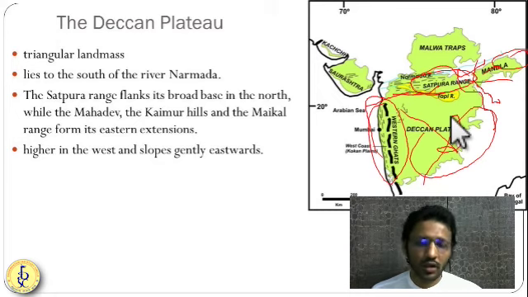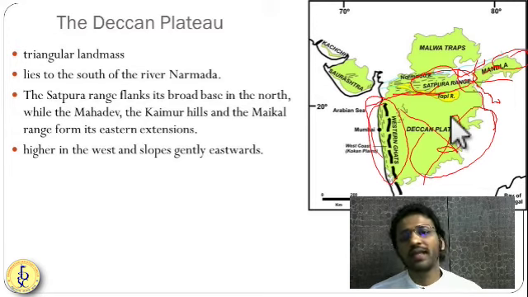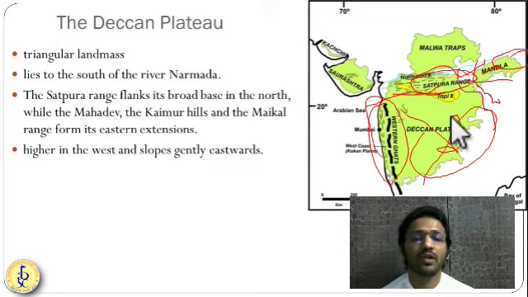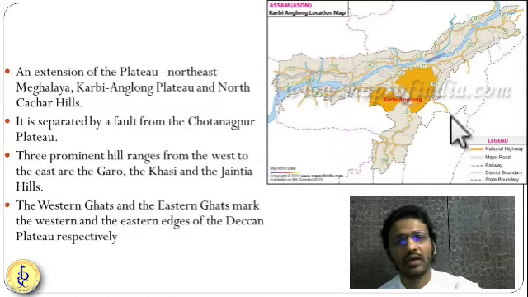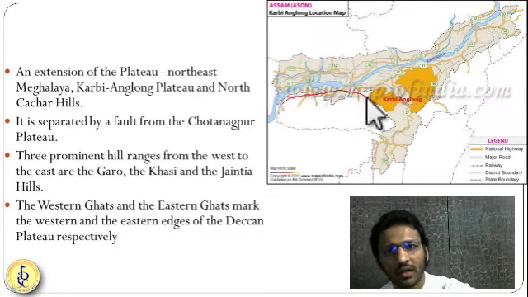So the Deccan Plateau was formed because of volcanic eruption. Okay. So the volcanic eruption part, or the lava where it was trapped, is also known as the Deccan trap. That also we are going to see. So as I told you, it has an extension in the northeast. The Deccan Plateau has an extension in the northeast in the form of the Meghalaya and Karbi Anglong Plateau.